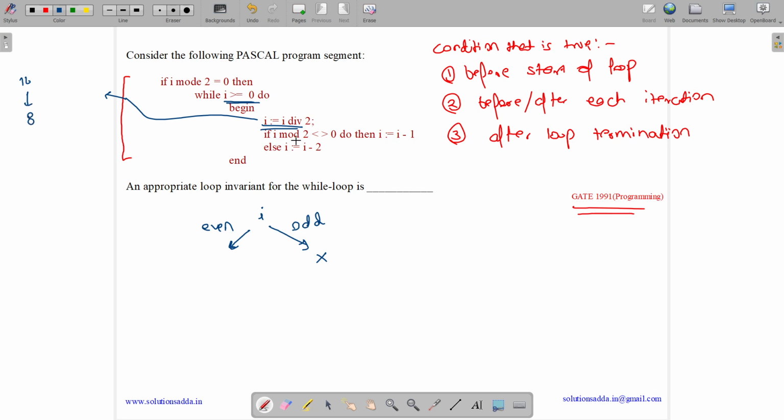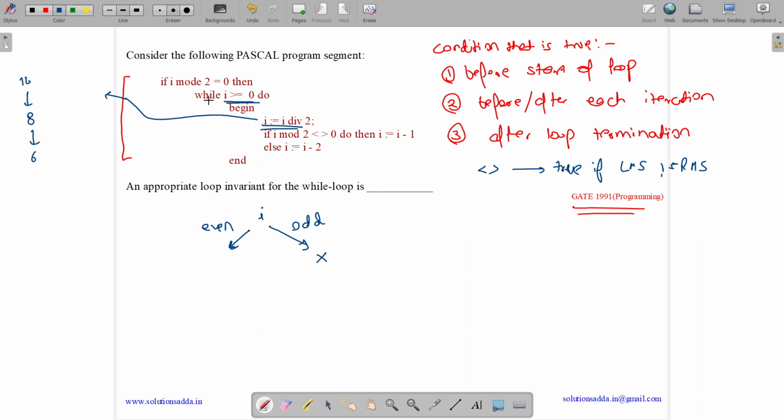Then we have if I mod 2. So what is this operation? This operation evaluates to true if LHS is not equal to RHS, which means if I mod 2 is not equal to 0, then we will do this. If I mod 2 equal to 0, then we will do this. So here we have 8 mod 2 equal to 0. No, it's not equal to 0. So we will do 8 minus 2. So I will become 6.